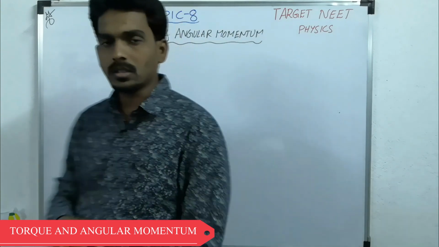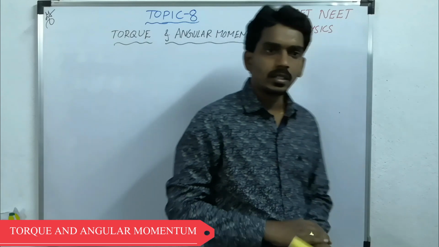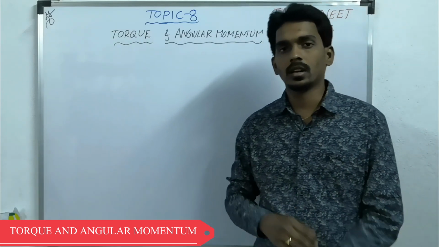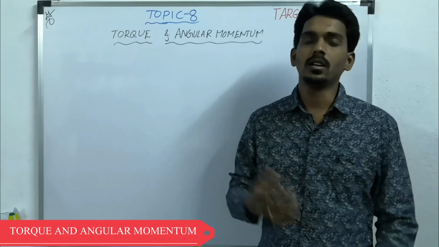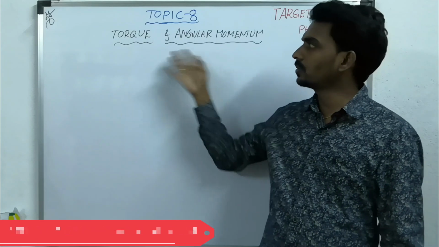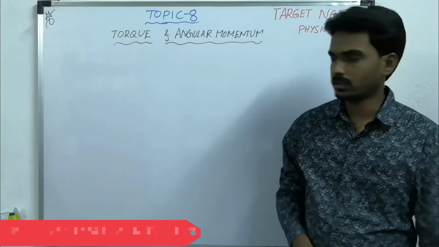What type of questions will be coming based on this? Because it is also important in solving the questions related to rotation and rolling. That's why here first we need to understand the torque and angular momentum concept.